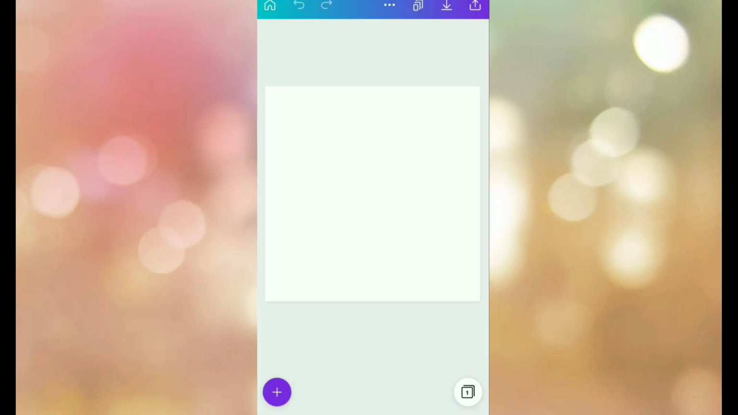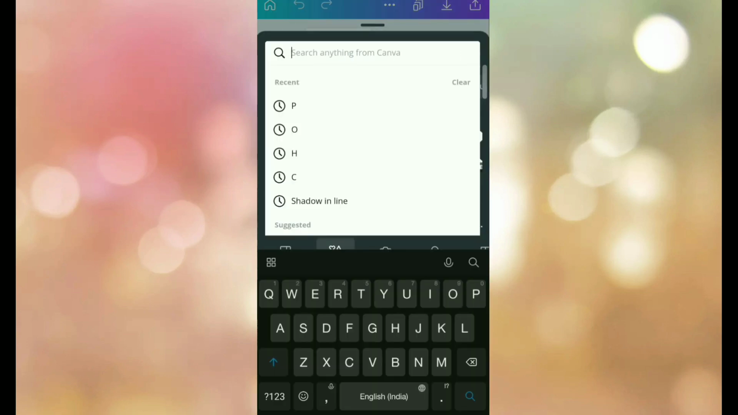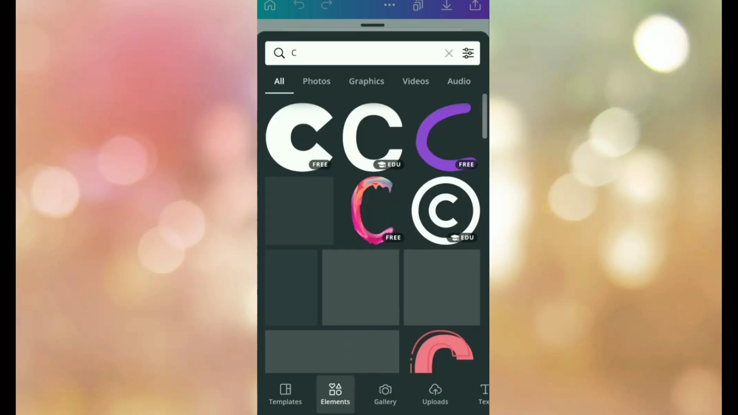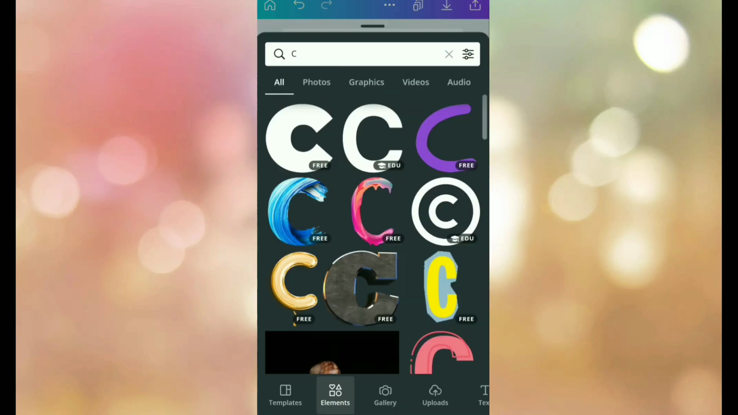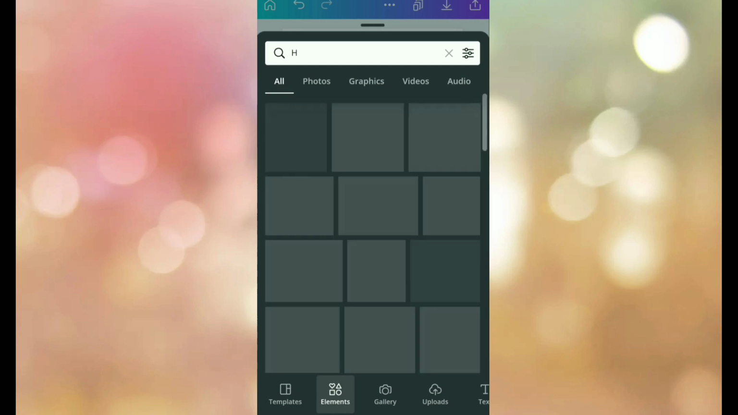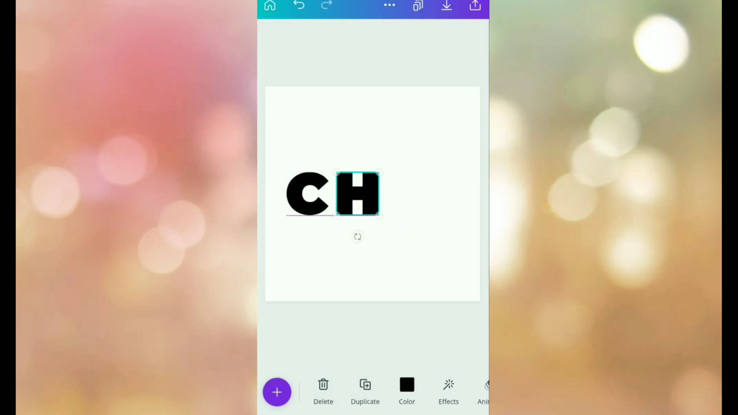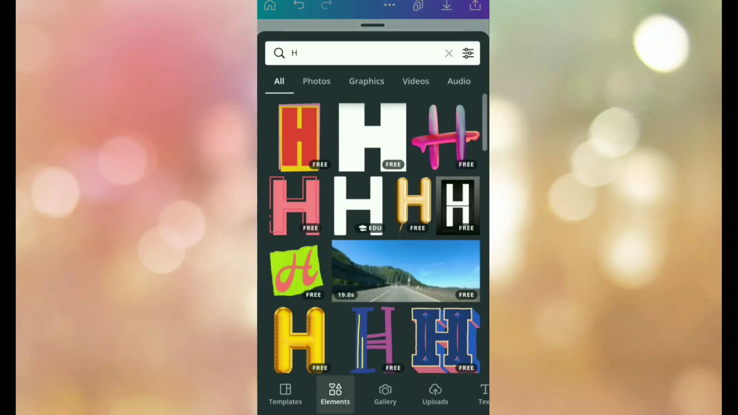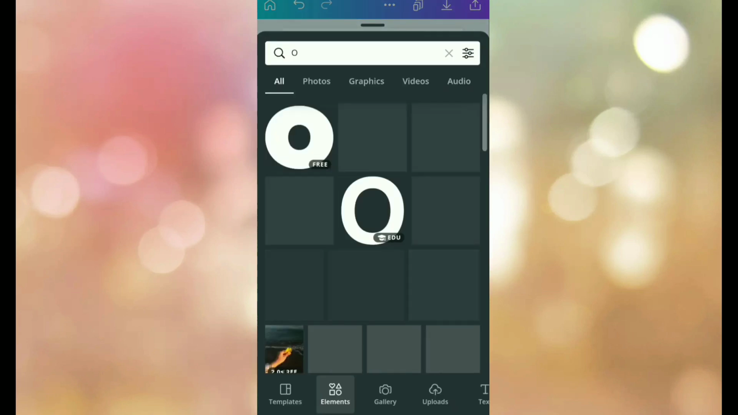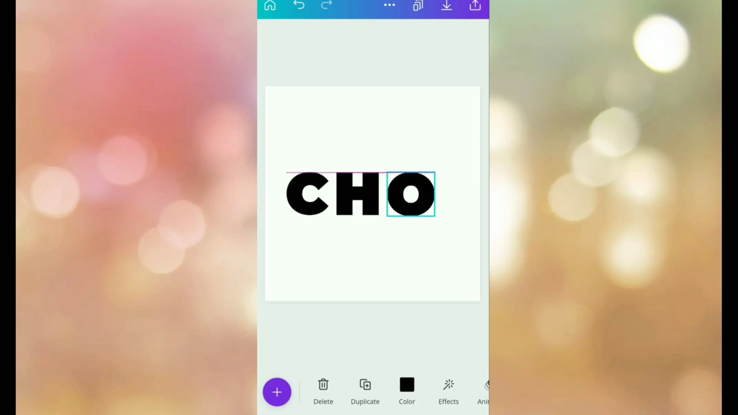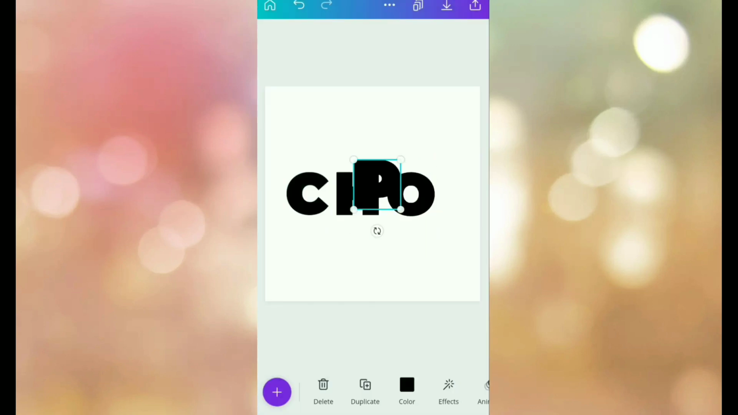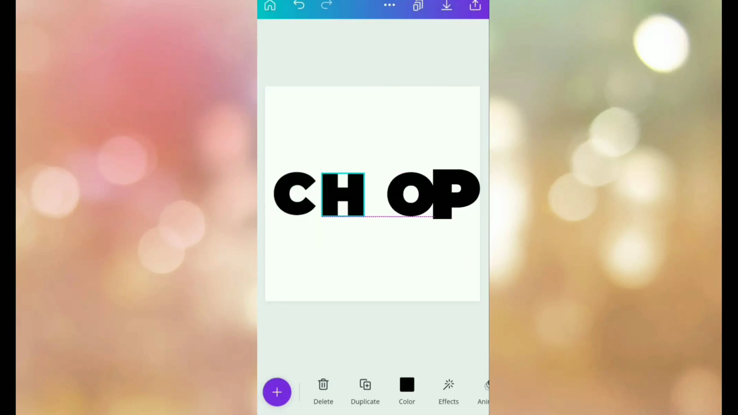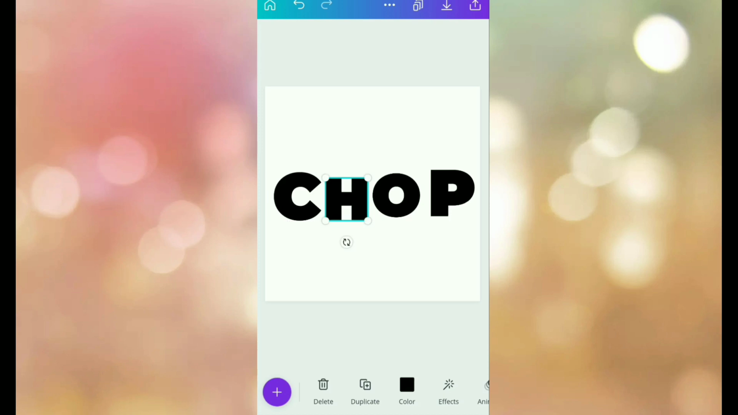Now we are going to go to the element section and search for C. Now we have selected C. Now we are resizing it. After this, we are going to search for H. Now for O. And finally for P. So this will result in a word called chop. So we are creating here the chop effect.